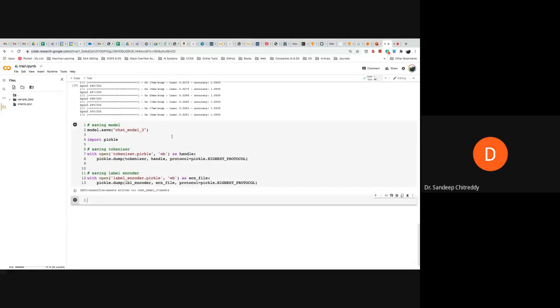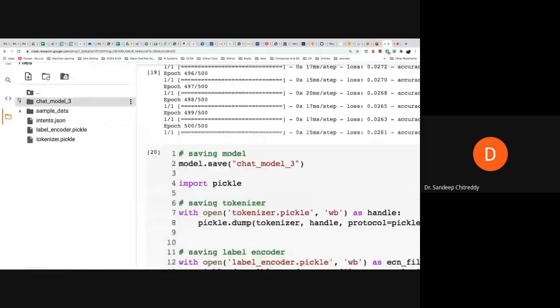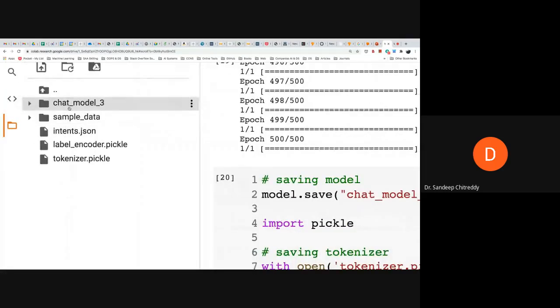It will take some time to get the model, and it will save in the Google Colab folder. I hope you are all able to see this chat_model. I've just numbered it as 3, but it's up to you.